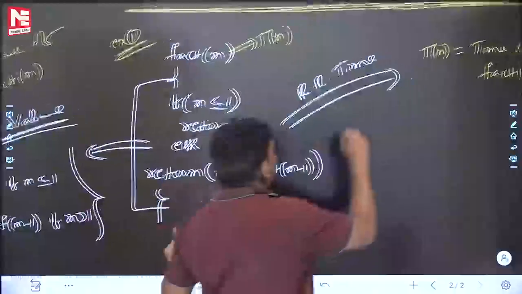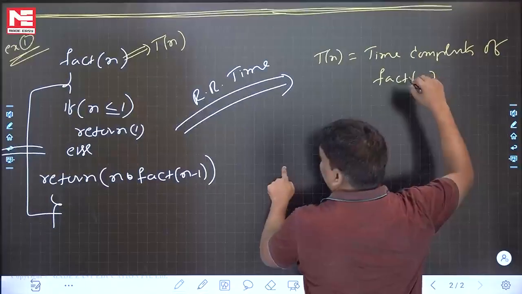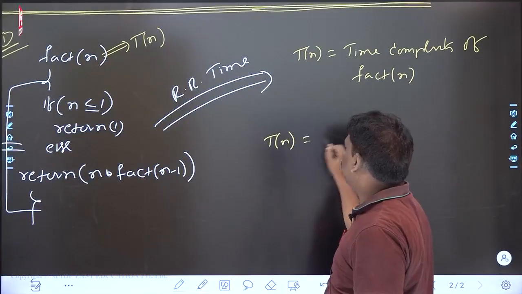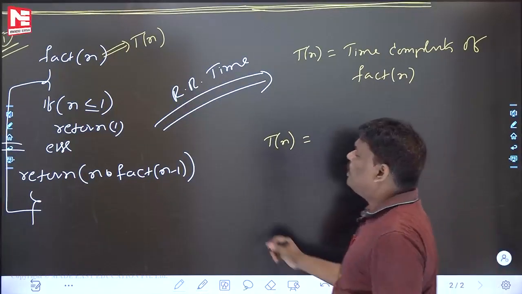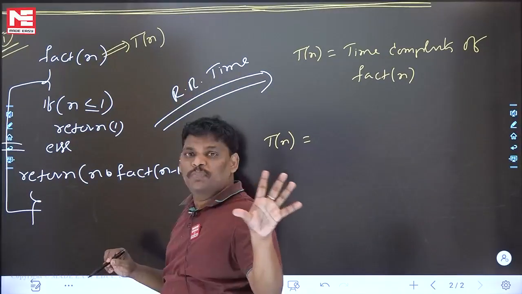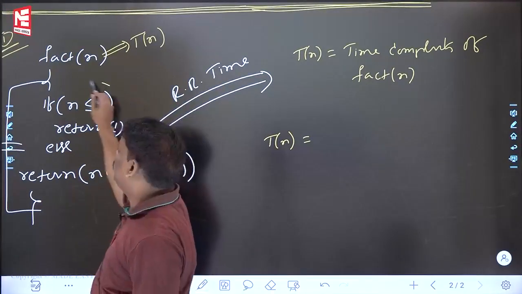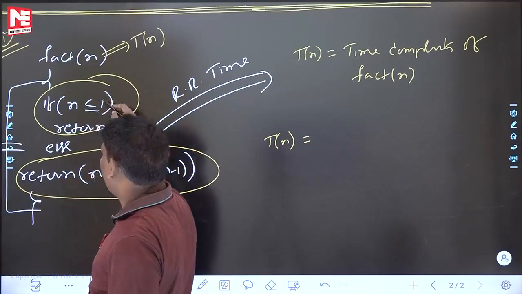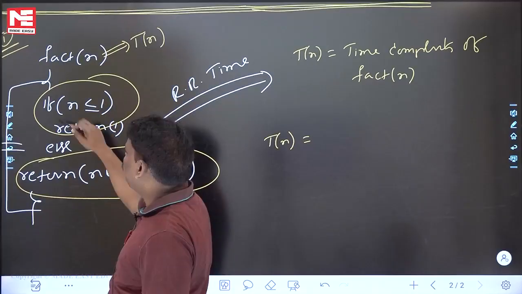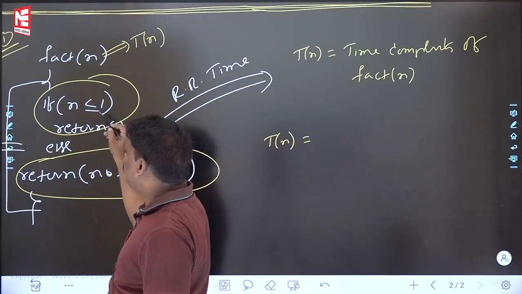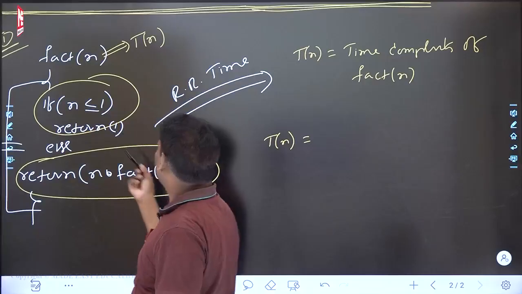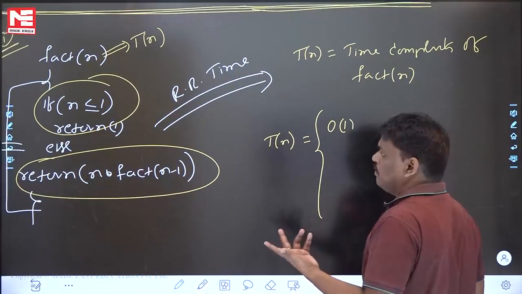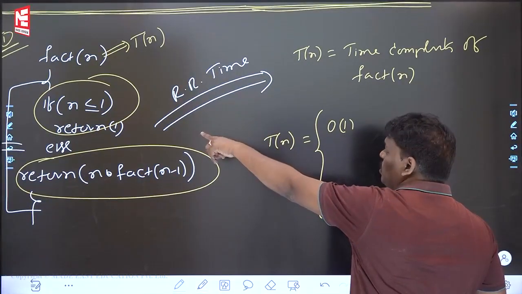Next one. This fact of n, time complexity Tn. How to do? I will explain. I am starting: Tn is equal to. Time complexity means loops. Please be careful. Come to the else part. If part, else part. In the if part, if you observe, n less than or equal to 1, return 1. Is there any loop? No loop, return 1. So Tn is equal to constant time, because no loop is there.